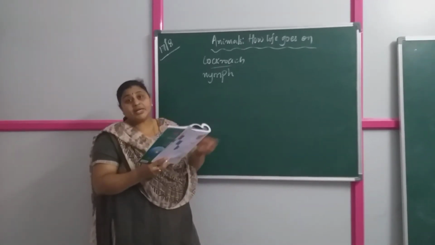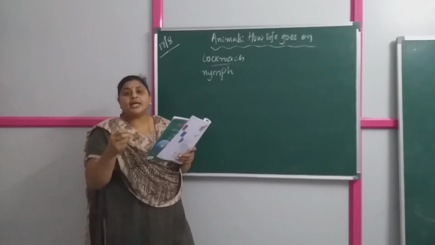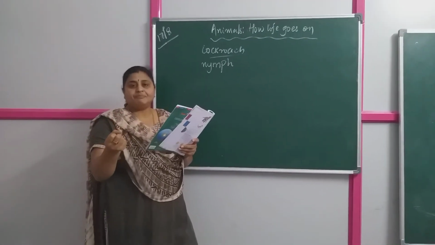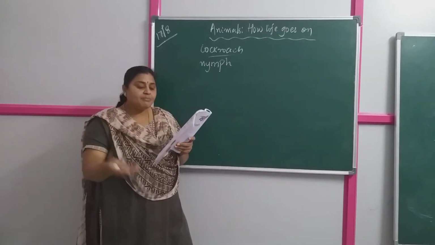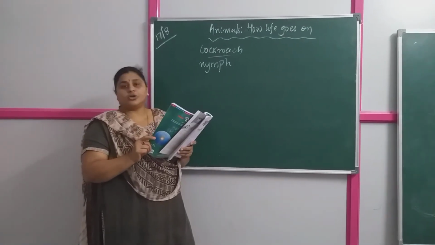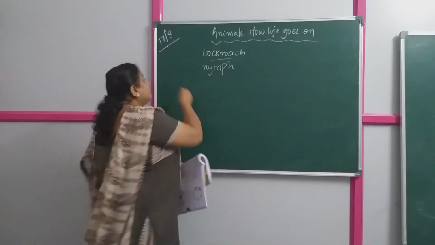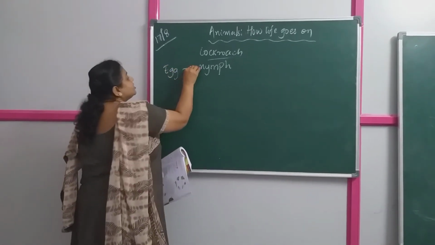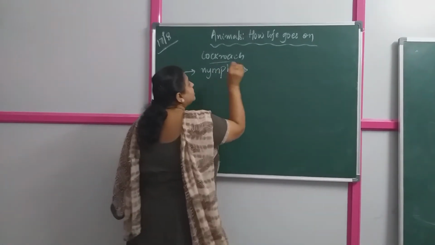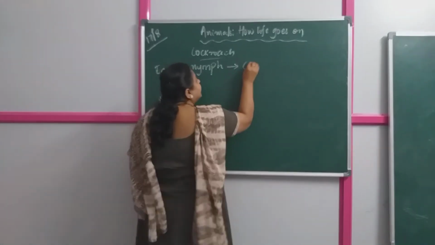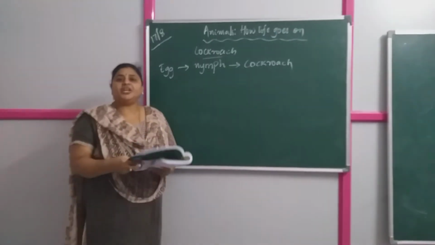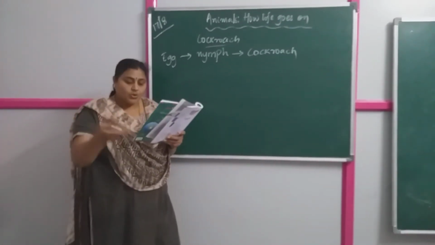As the nymph grows, it sheds its skin. It removes it. That is called molting. After so many moltings, it changes into the adult cockroach. So stage one is the egg. From the egg, it changes into the baby cockroach, that is the nymph. The nymph slowly grows and changes into the adult cockroach. I am putting up a video of these life cycles, children, so that you will understand more.